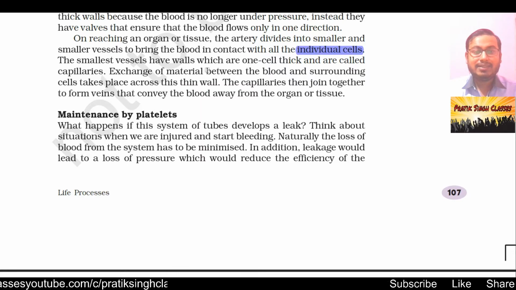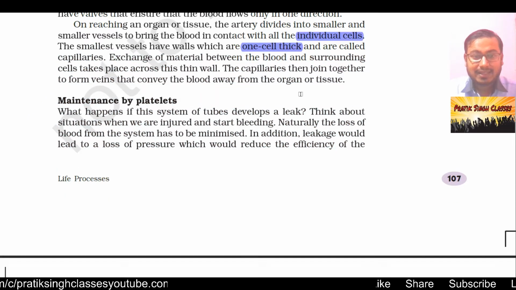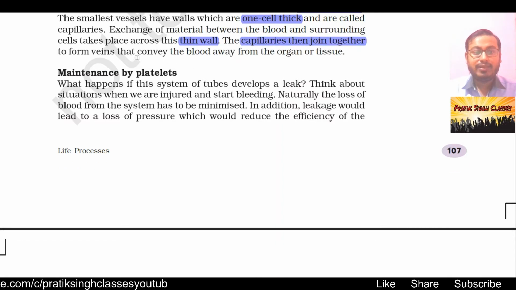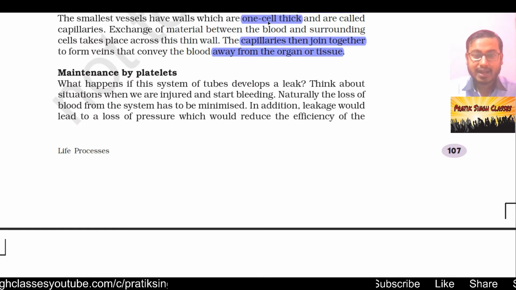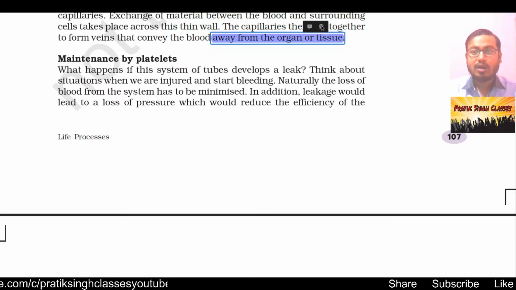The smallest vessels have walls which are one cell thick and are called capillaries, and most of the capillaries are present in our brain. Exchange of material between blood and surrounding cells takes place across this thin wall. The capillaries then join together to form veins that convey the blood away from the organ or tissue. It contains a high amount of carbon dioxide or waste material which is to be filtered out of our body.